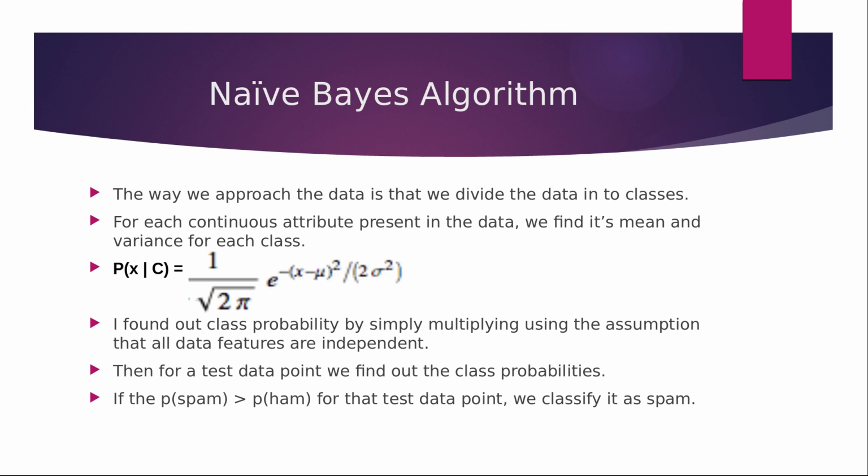For each continuous attribute present in the data, we find its mean and variance for each class. Below, I have mentioned the formula for the probability of a particular attribute X given that it's present in a specific class C. I found out class probability by simply multiplying, using the assumption that all data features are independent. Then for a test data point, we find out the class probabilities. If the probability of spam is greater than the probability of ham, for that test data point we classify it as spam.